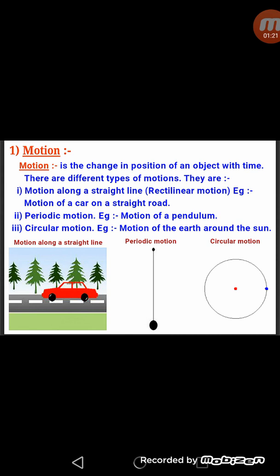As you have studied in your previous class also, motion can be of different types, like rectilinear motion, which is also called straight line motion, in which an object moves in a straight line, like motion of a car on a straight road or motion of the soldiers in a parade. Second type of motion is periodic motion, in which an object moves to and fro, or we can say back and forth, like motion of a pendulum. And third type of motion is circular motion, when an object is moving in a circle, like motion of the earth around the sun.